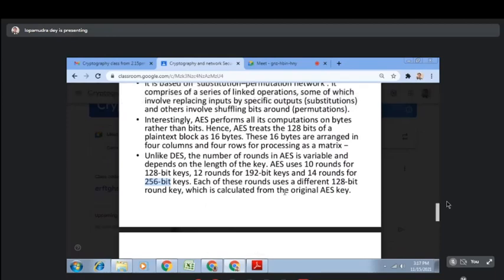So this is a very important question that you will get if you go through the last year question paper. You will see that AES plain text size is 128 bit, key is 128 bit, but what will be the key? So there are 3 allowed key sizes there. One is 128 bit key. If you are using 128 bit key, then the number of rounds will be 10. In case you are using 192 bit key, then the rounds will be 12. And if you are using 256 bit key, then the number of rounds will be 14. So this is the basic of AES.